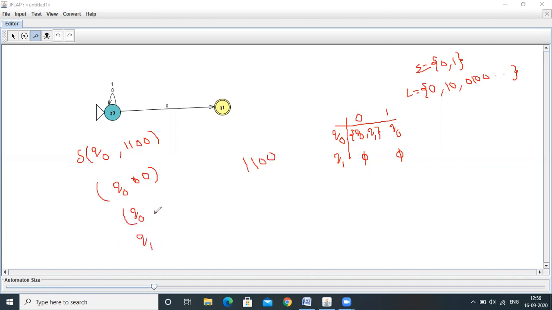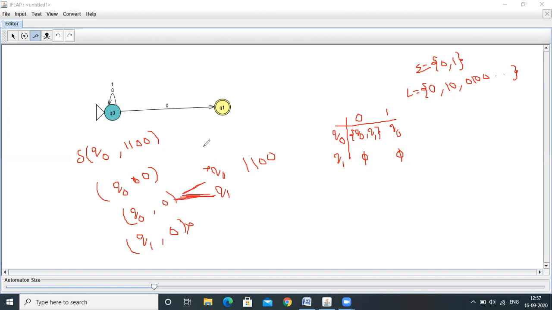Okay. So what is the remaining string here? Again 0 is there. We have two possibilities here. One is Q naught, another one is Q1. Q naught on 0. Now again we have two possibilities. Q naught, Q1. If it reaches in this path, the string is accepted. If it is reached in this path, it is not accepted. So if you reach in this path, Q1 on 0, there is no transition. In this case also not accepted. The valid path is this one.